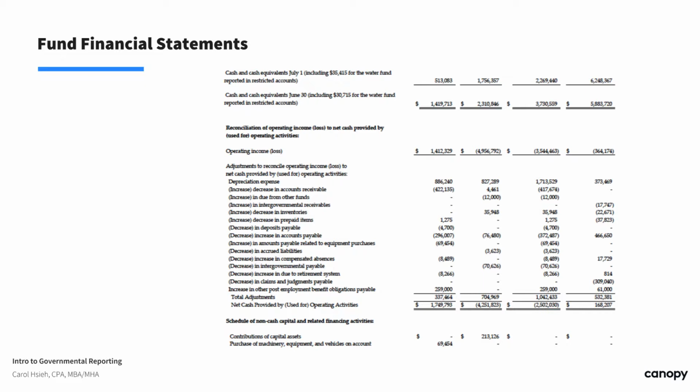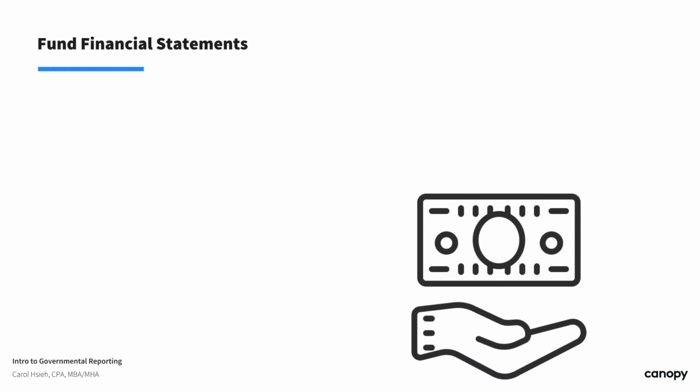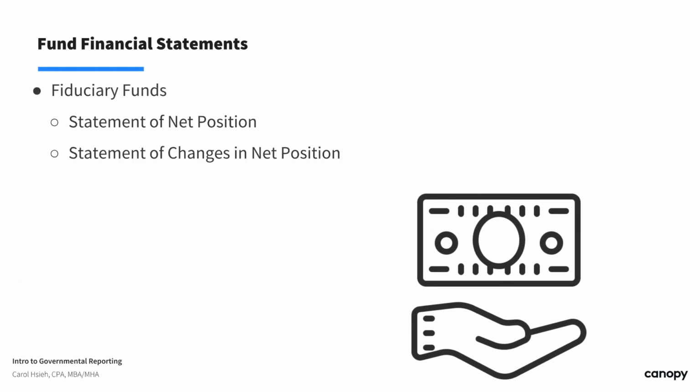So far we have seen three different financial statements used to report proprietary funds. We have seen the statement of net position for both enterprise and internal service funds, the statement of revenues, expenses, and changes in net position, and the statement of cash flows. So next, let's talk about financial statements for fiduciary funds.